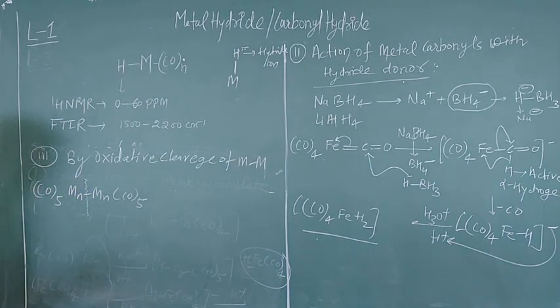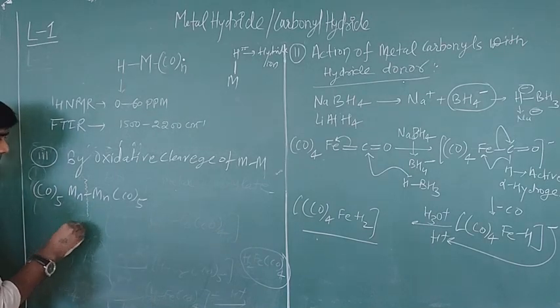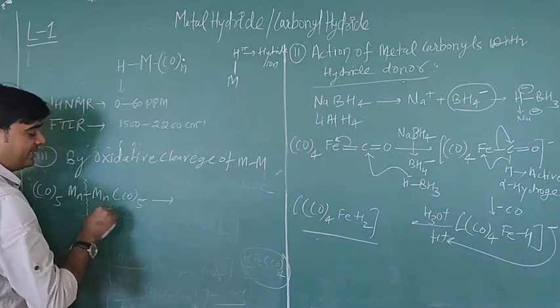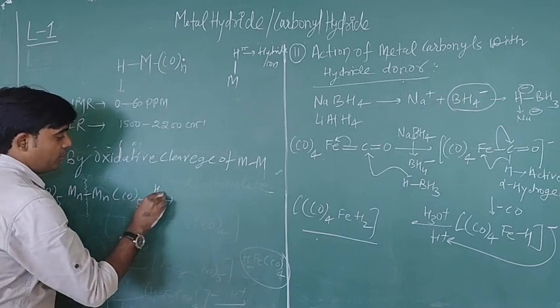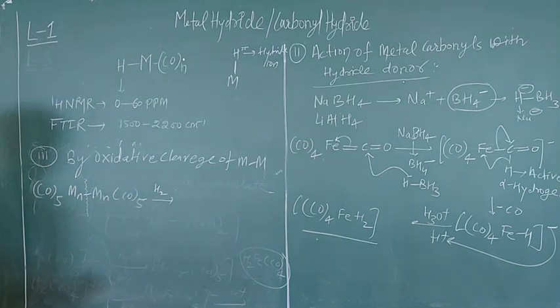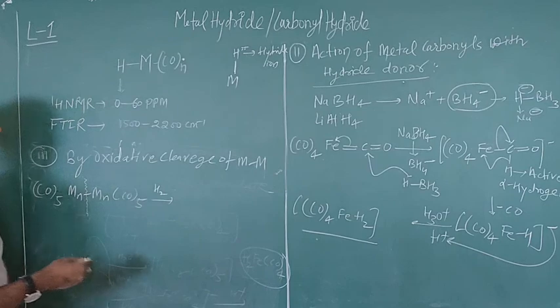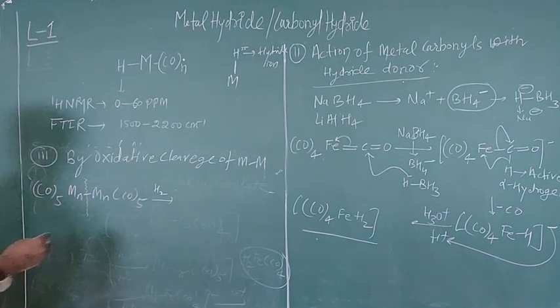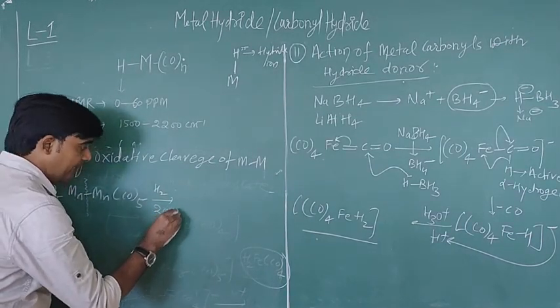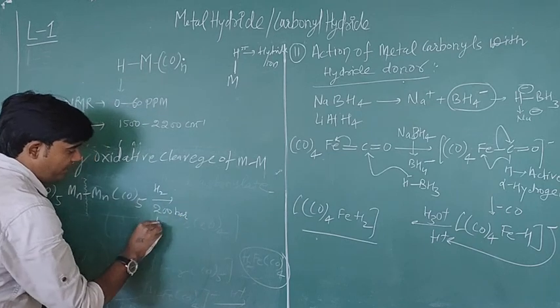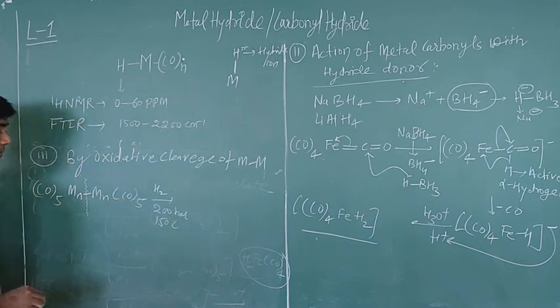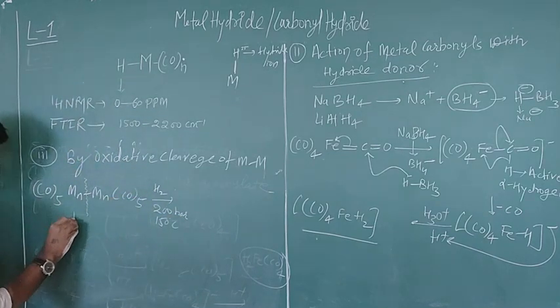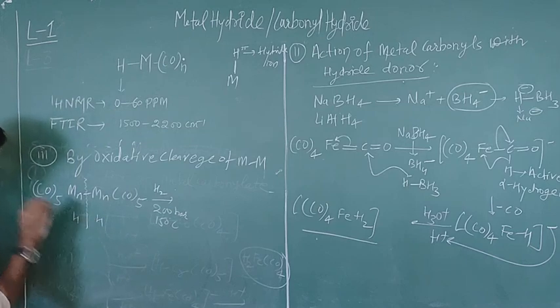Oxidative means you are giving protons here, and just like you are making this reaction with H2 in some suitable pressure and temperature condition, just like here 200 bar pressure and 150 degree centigrade, okay, and this hydrogen will break in this fashion.